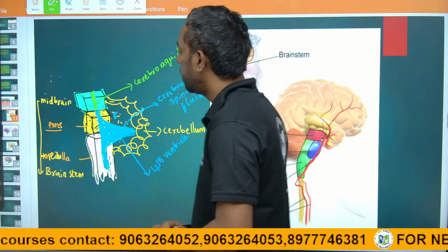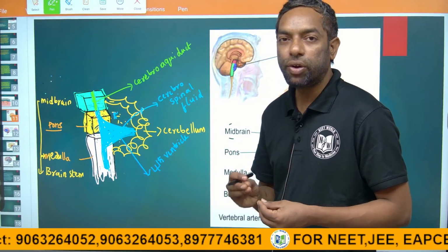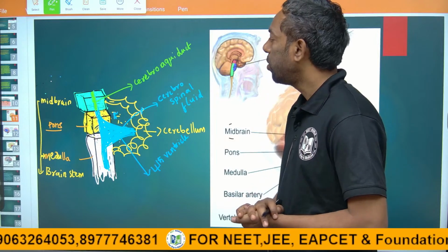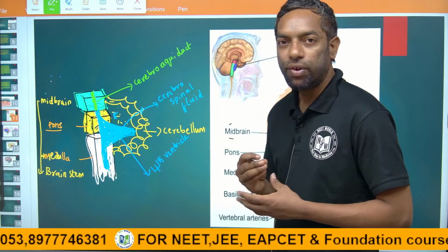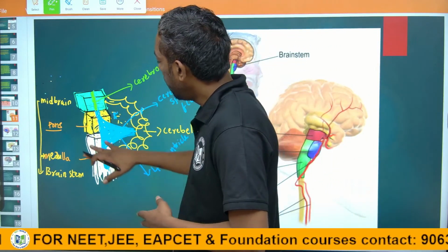Where is it located? They might ask about the cerebral aqueduct. It is located in the midbrain. In the midbrain, there is a cerebral aqueduct, a tube that carries fluid. Okay, this is about the midbrain and hindbrain.